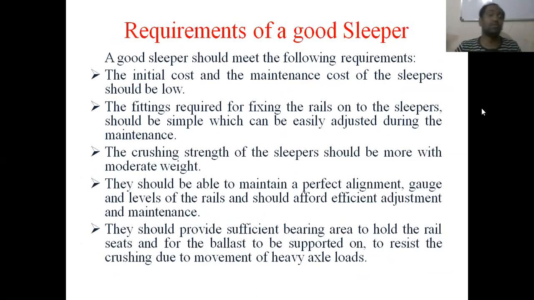Now you can see the various requirements of a good sleeper. A good sleeper should meet the following requirements: the initial cost and the maintenance cost of the sleeper should be low. The fittings required for fixing the rails onto the sleepers should be simple, which can be easily adjusted during maintenance. The crushing strength of the sleeper should be high with moderate weight. They should be able to maintain a perfect alignment, gauge, and levels of the rails and should afford efficient adjustment and maintenance. And they should provide sufficient bearing area to hold the rail and the rail seats, and for the ballast to be supported and to resist the crushing due to movement of heavy axle loads.